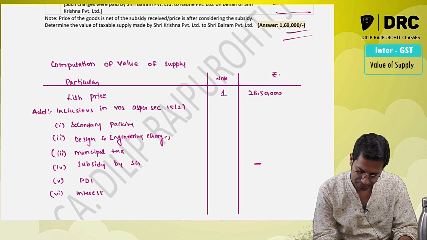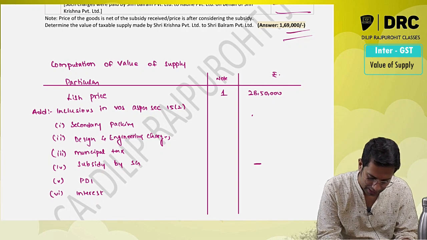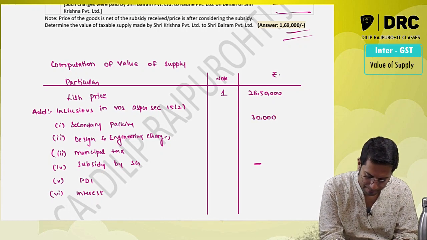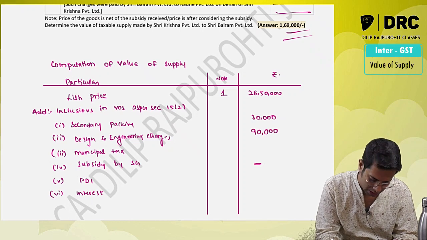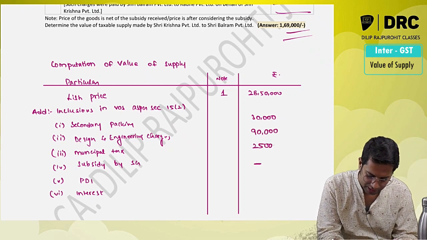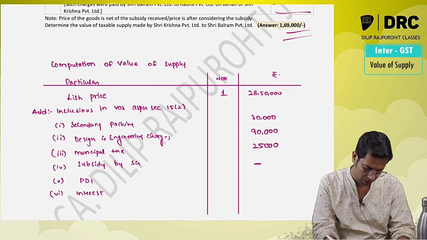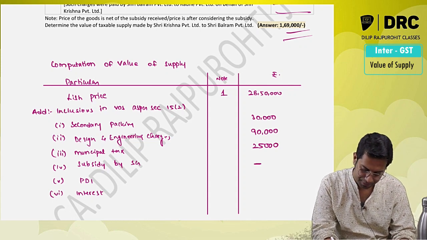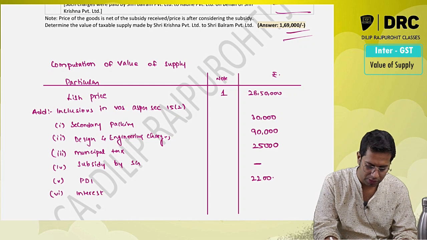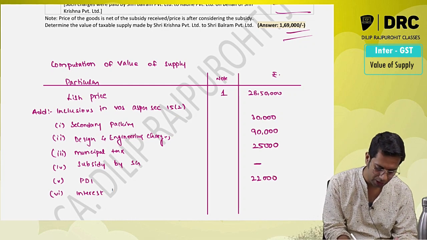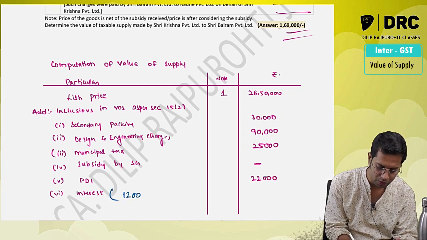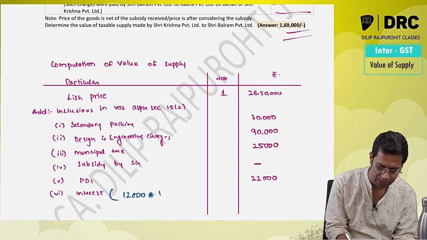So okay, secondary packing 30,000 rupees, design engineering charges 90,000 rupees, municipal taxes 25,000, then 80,000 is the subsidy, pre-delivery inspection charges 22,000, and this interest calculation they have given 12,000 rupees, which is including GST.